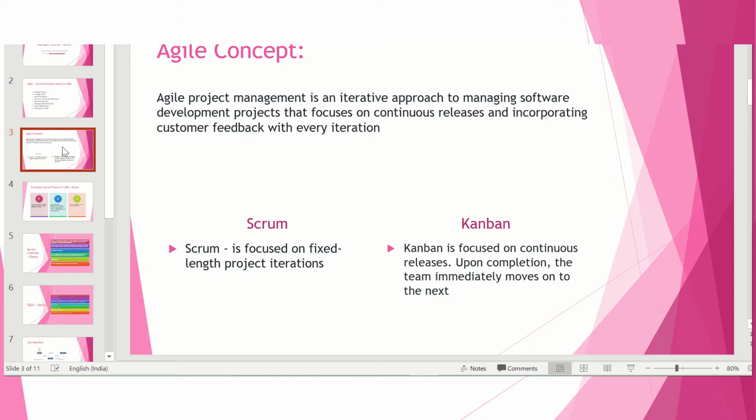The user story is based on the INVEST model, so it should be independent, negotiable, valuable, estimable, small, sized appropriately, and testable. Okay, so this is all about agile. Let's have a quick review of Scrum and Kanban.